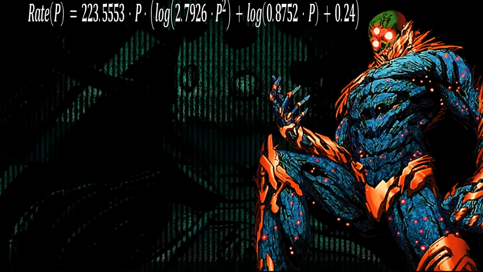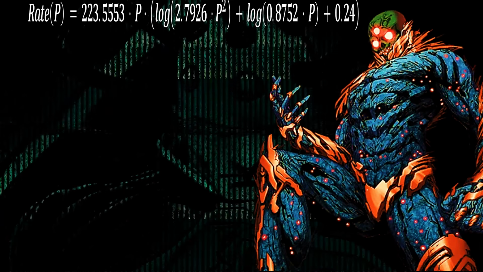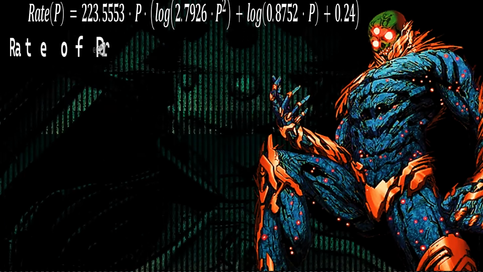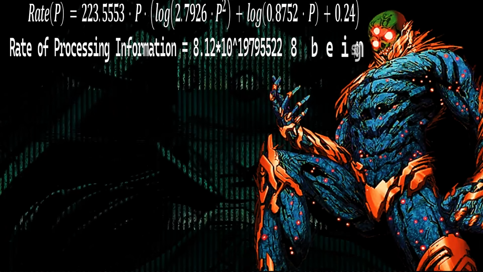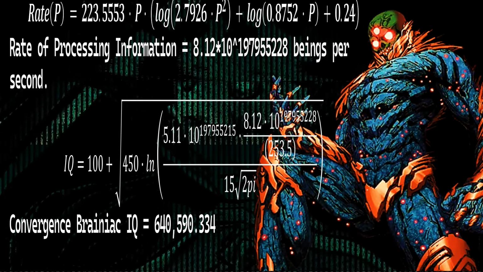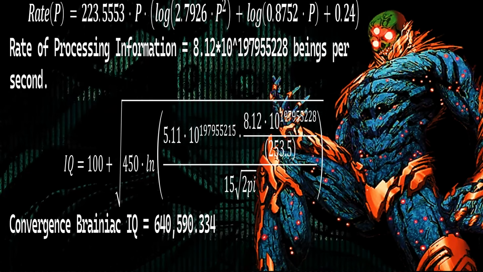Now we have this absolutely massive multiplier that is the rate of which Brainiac can process information. We can apply it to our formula and then get the end result for Brainiac on Convergence, his IQ. And it has increased a significant amount now, being an IQ of 640,000.